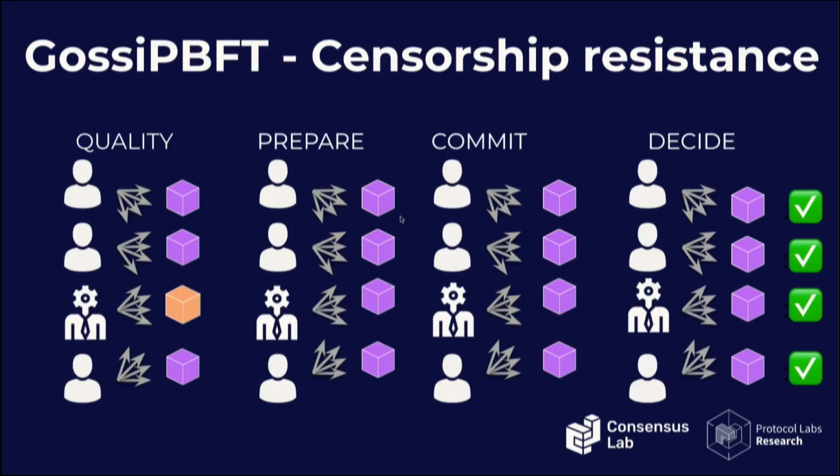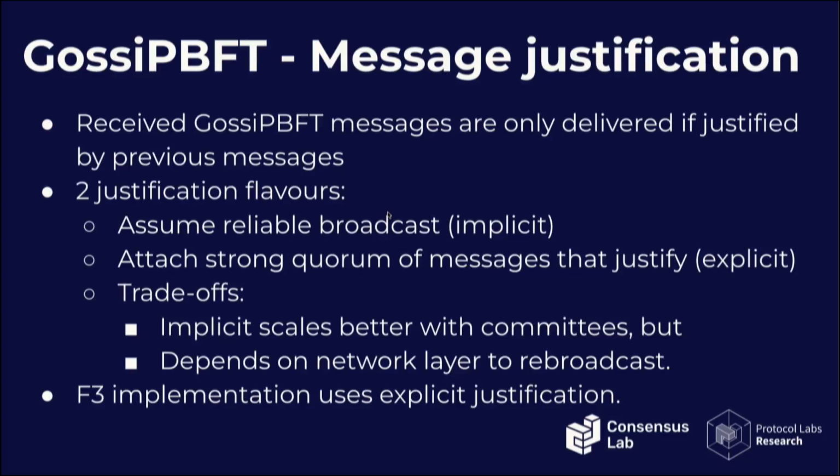So we aggregate them, of course, but yeah, that would be necessary, otherwise this value is not valid. This message is not valid. That's one flavor, that's what we call explicit justification. The other flavor is to essentially make it so that everybody receives all the messages eventually. That's what we call assuming reliable broadcast.